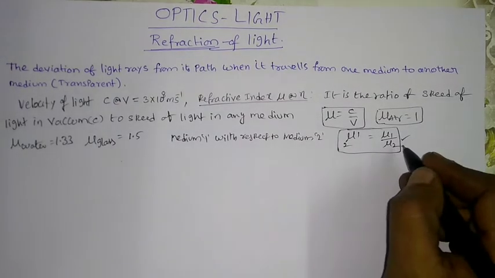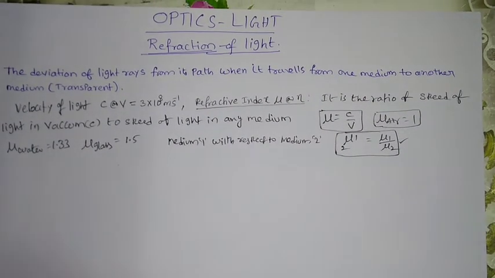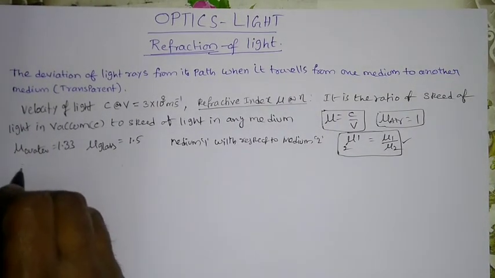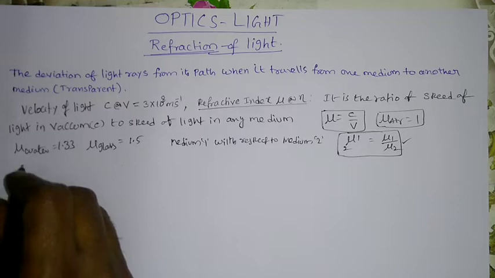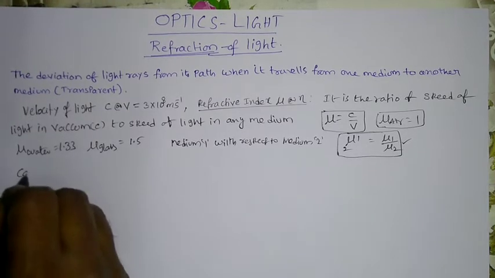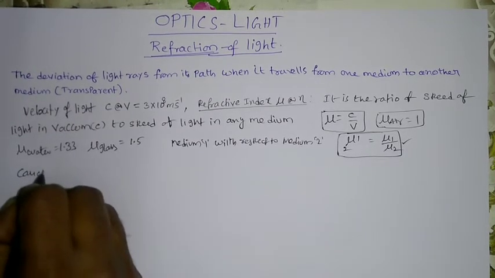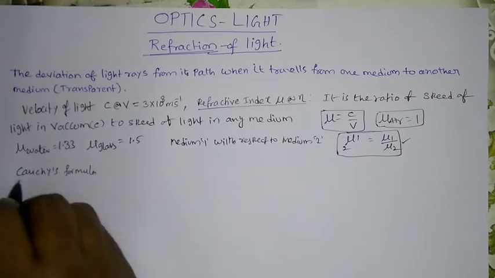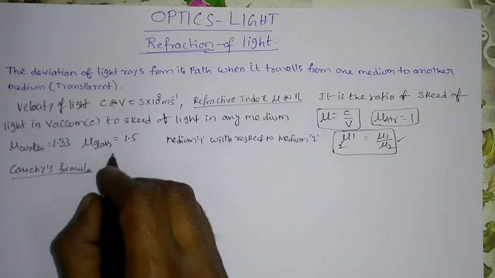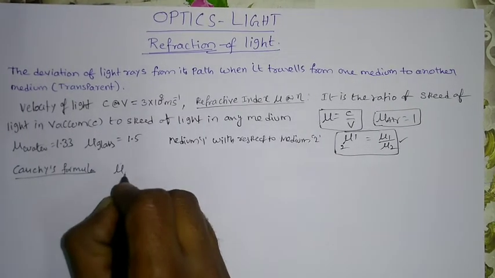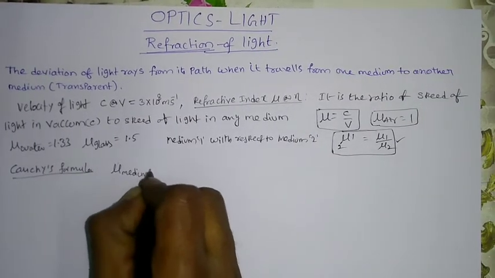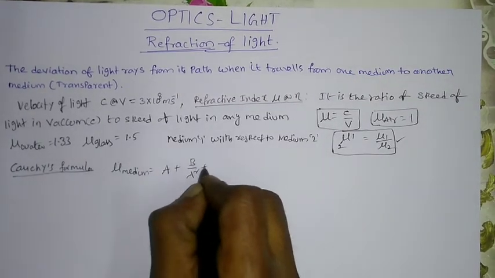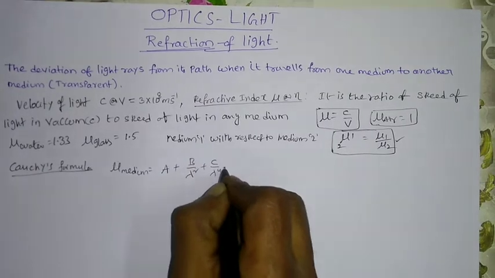Now another formula which is important from the competitive point of view, that is Cauchy's formula. According to Cauchy's formula, refractive index of the medium, that is mu of medium, is given by a plus b by lambda square plus c by lambda power 4 plus so on.